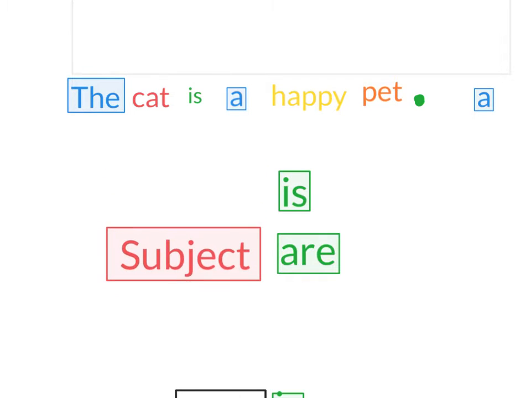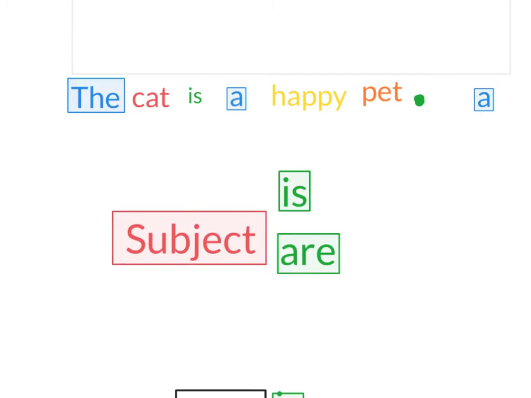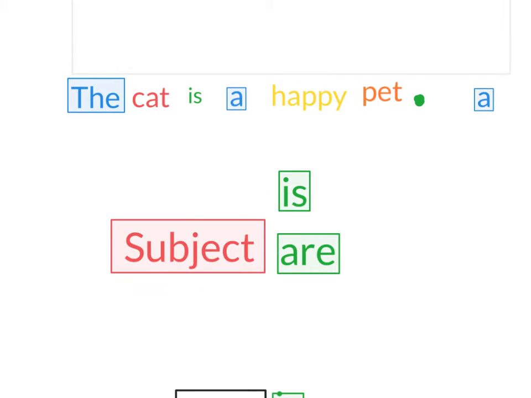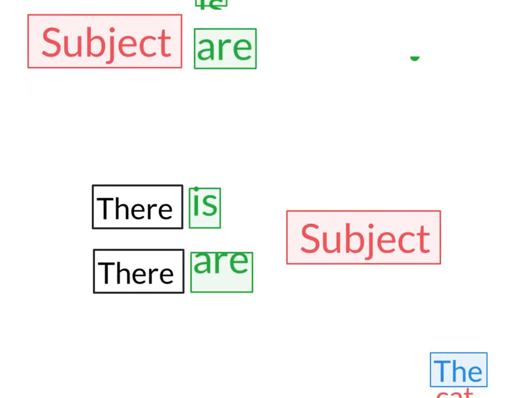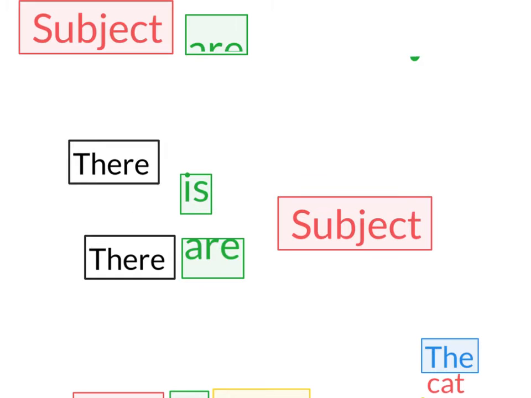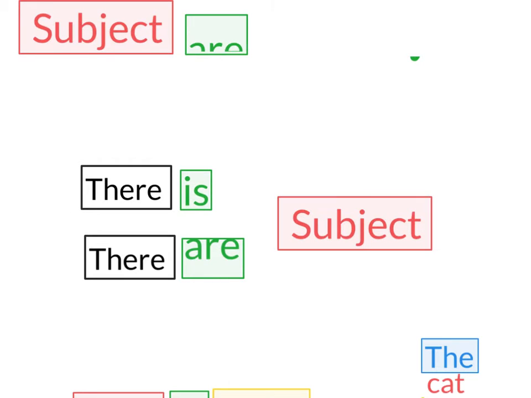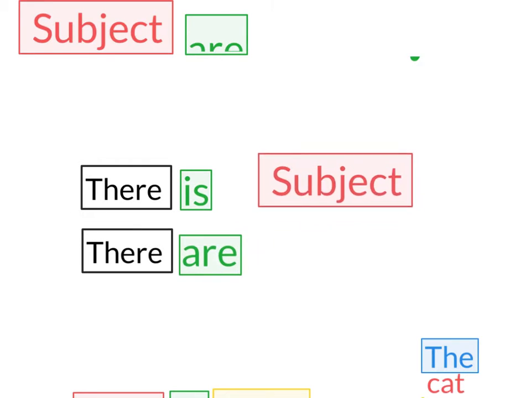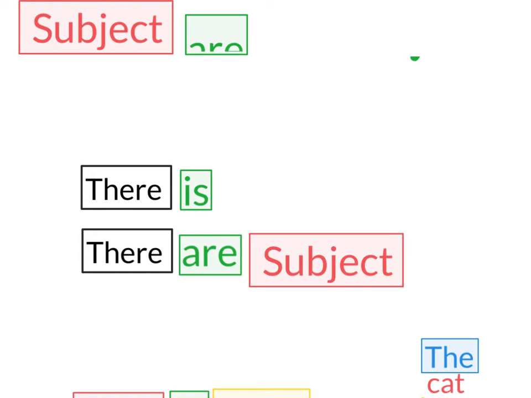I could say the cats are happy, but the subject is at the beginning. Today we are going to look at a special kind of sentence where the subject is not going to be at the beginning. When we are talking about a sentence that begins with there is or there are, the subject is going to go after it, like this.